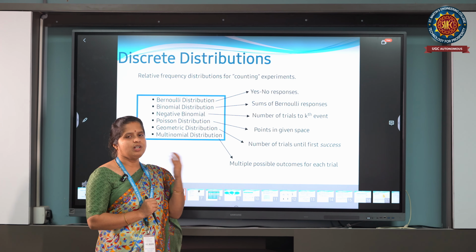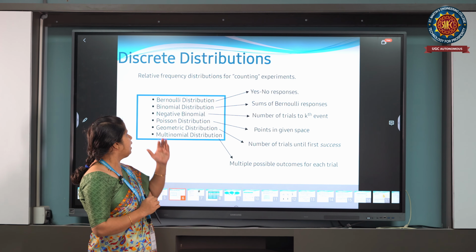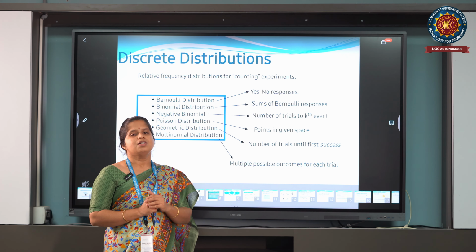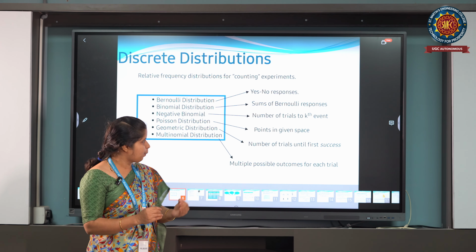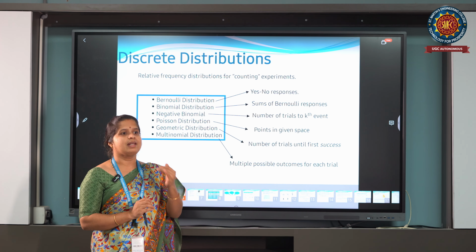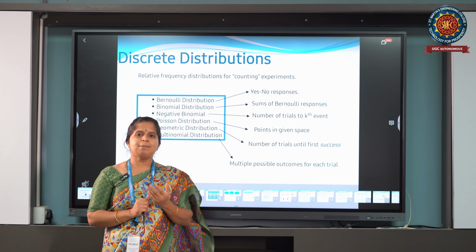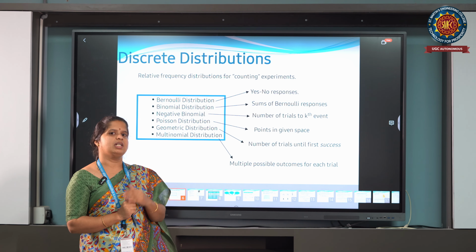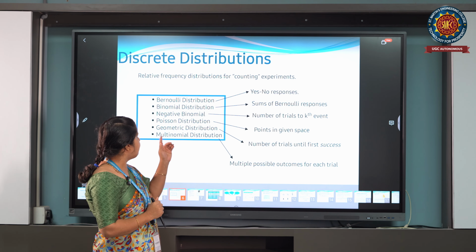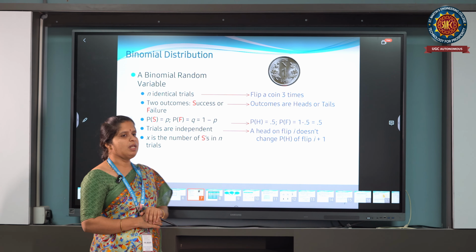The Poisson distribution applies if there are an infinite number of discrete values. Geometric distribution: suppose I am doing some experiment, then the number of trials until my first success tends to the geometric distribution. Multinomial distribution: multiple possible outcomes lead to a discrete probability distribution called the multinomial distribution. Now we will see the binomial distribution.